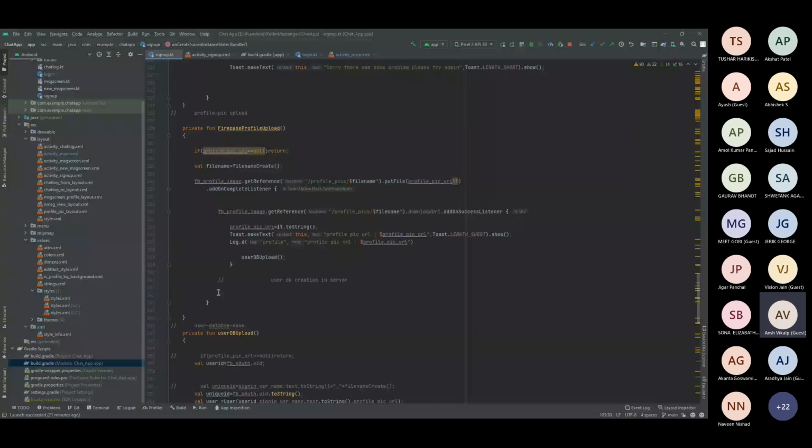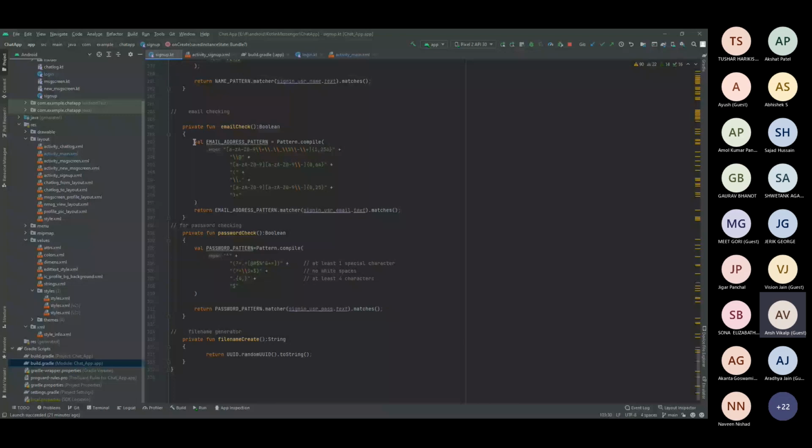Basically, regular expressions are also available in Kotlin. There is a command known as pattern.compile, in which you just have to mention the regular expression. As we all know, the first valid field in an email might be a name or surname, characters and numbers. Then we require the @ symbol, which is provided in the next section.